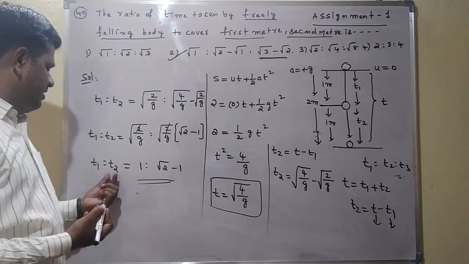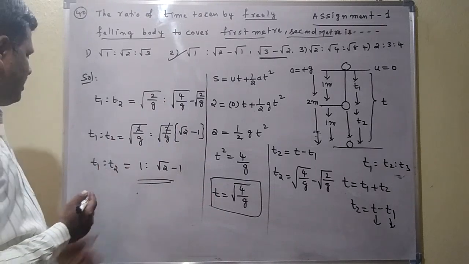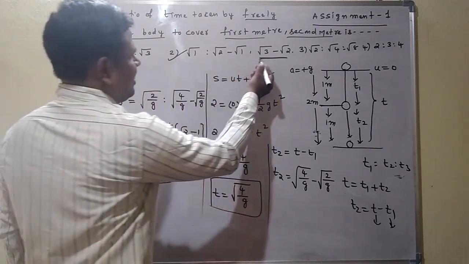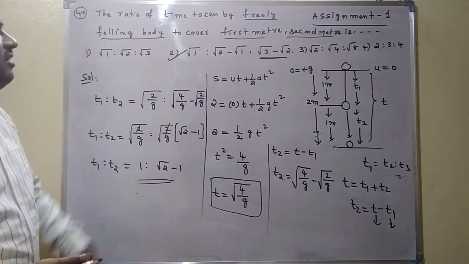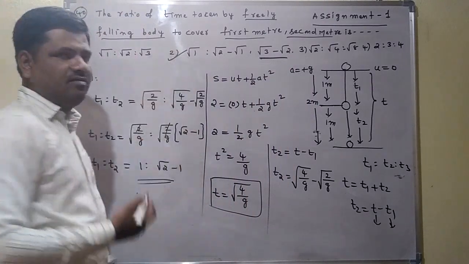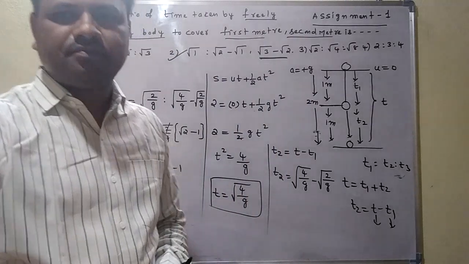We cannot find the t3 directly, but we can conclude that here the t3 value we can get as root 3 minus root 2. Already we know t1, t2. From this we can find the answer. Which option is correct here? Second option is correct here.